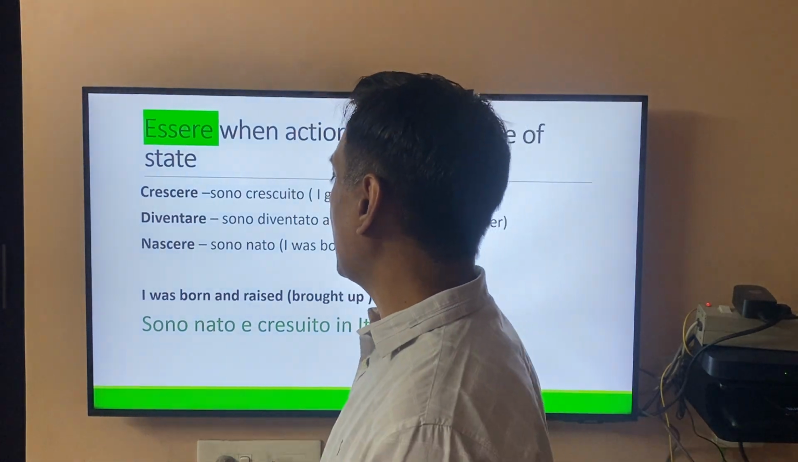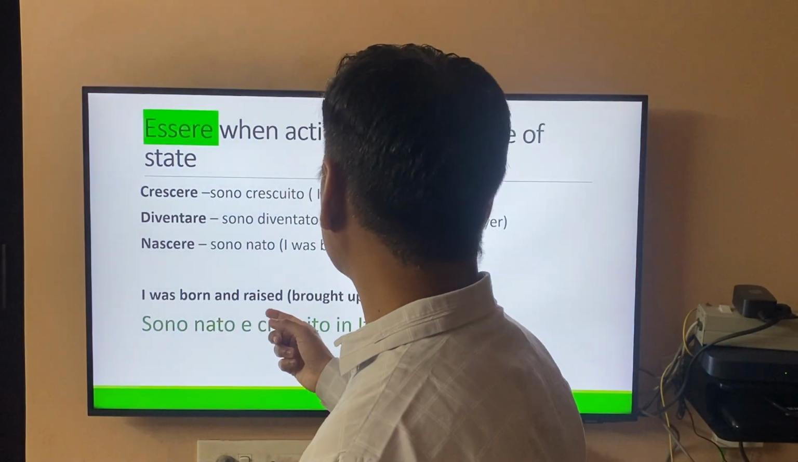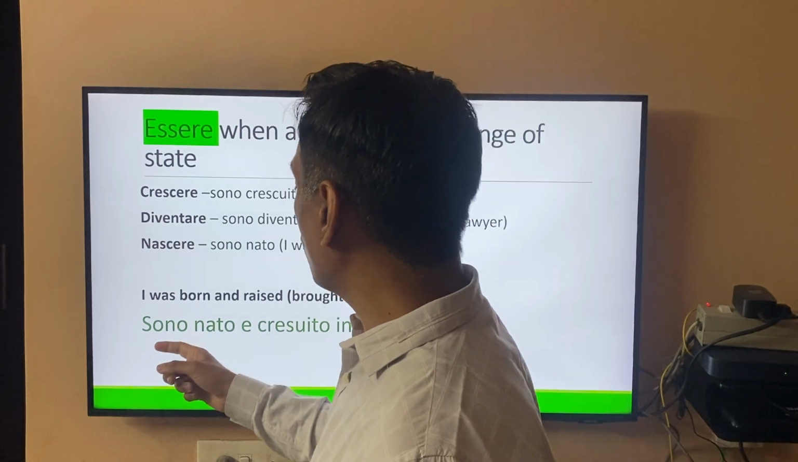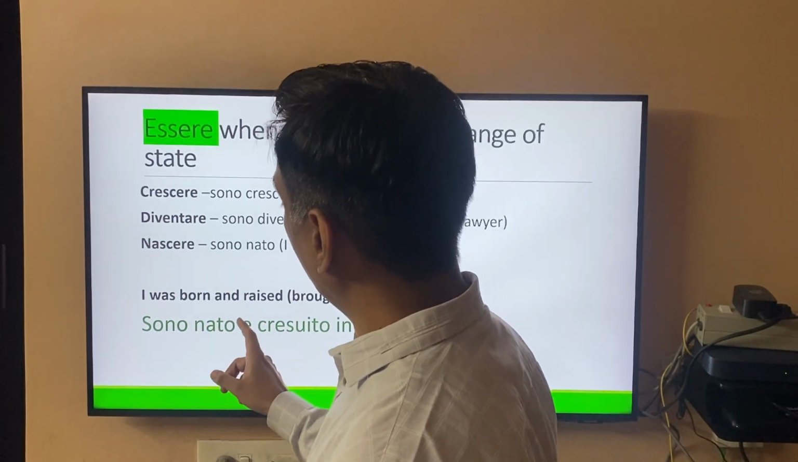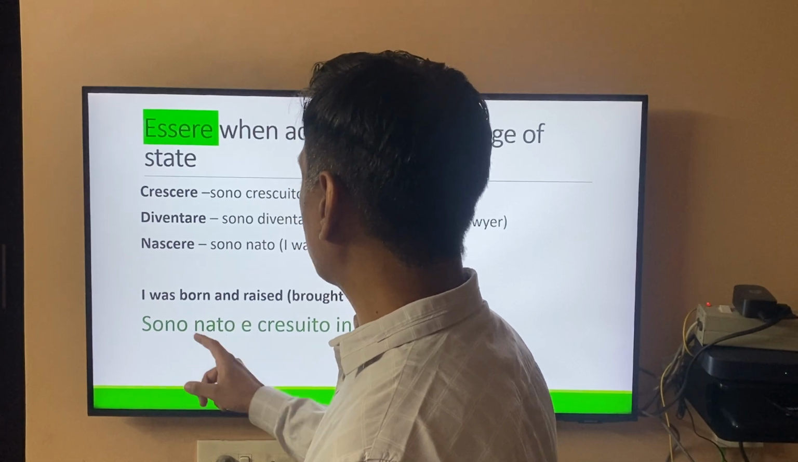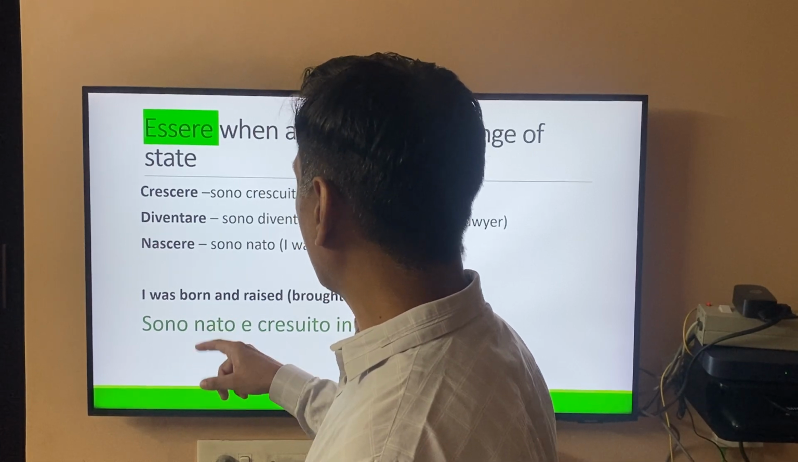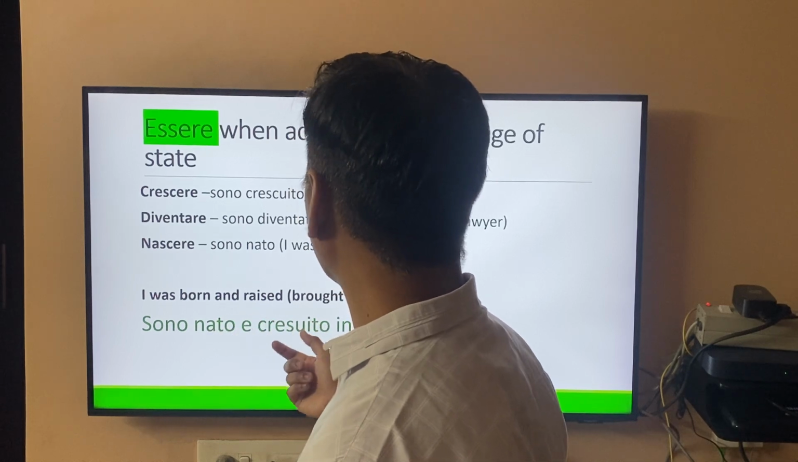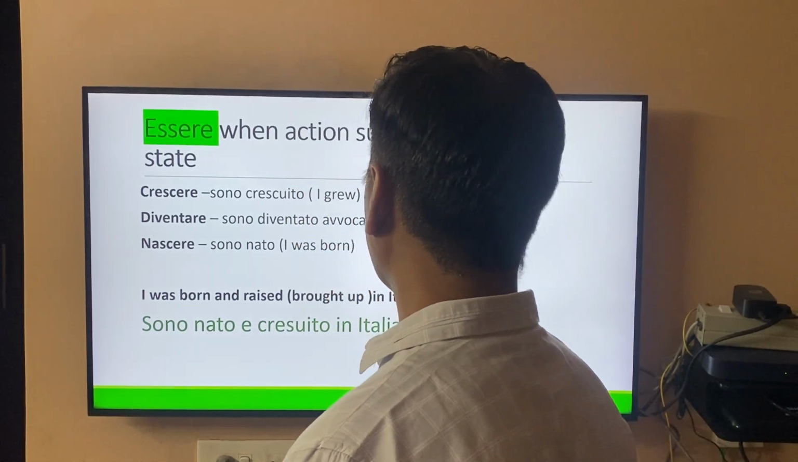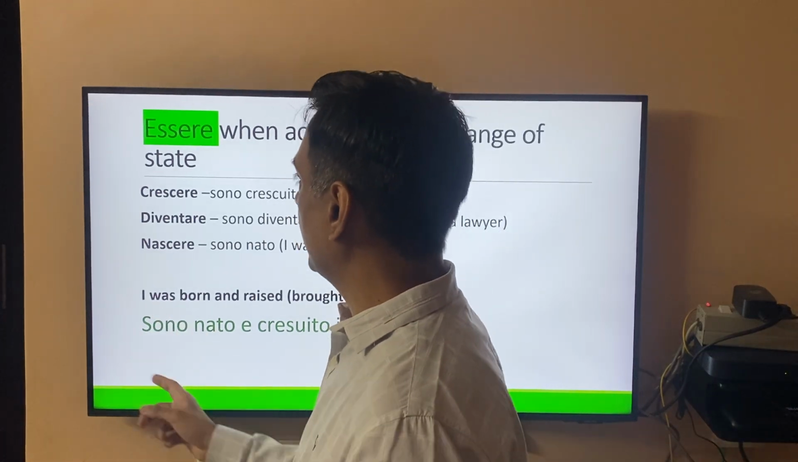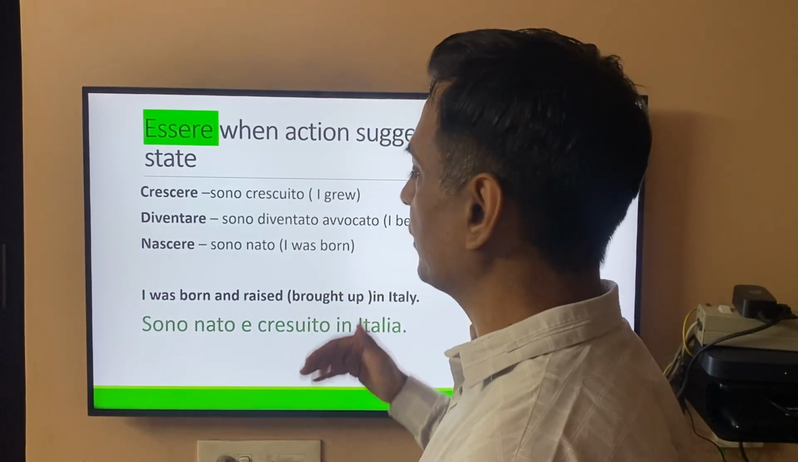Now let's see another example. I was born and raised or brought up in Italy. Sono nato, cresciuto in Italia. So here there are two action verbs. Like I was born, and I grew up in Italy. So sono nato, cresciuto in Italia, and both will take essere because it suggests a change of state.